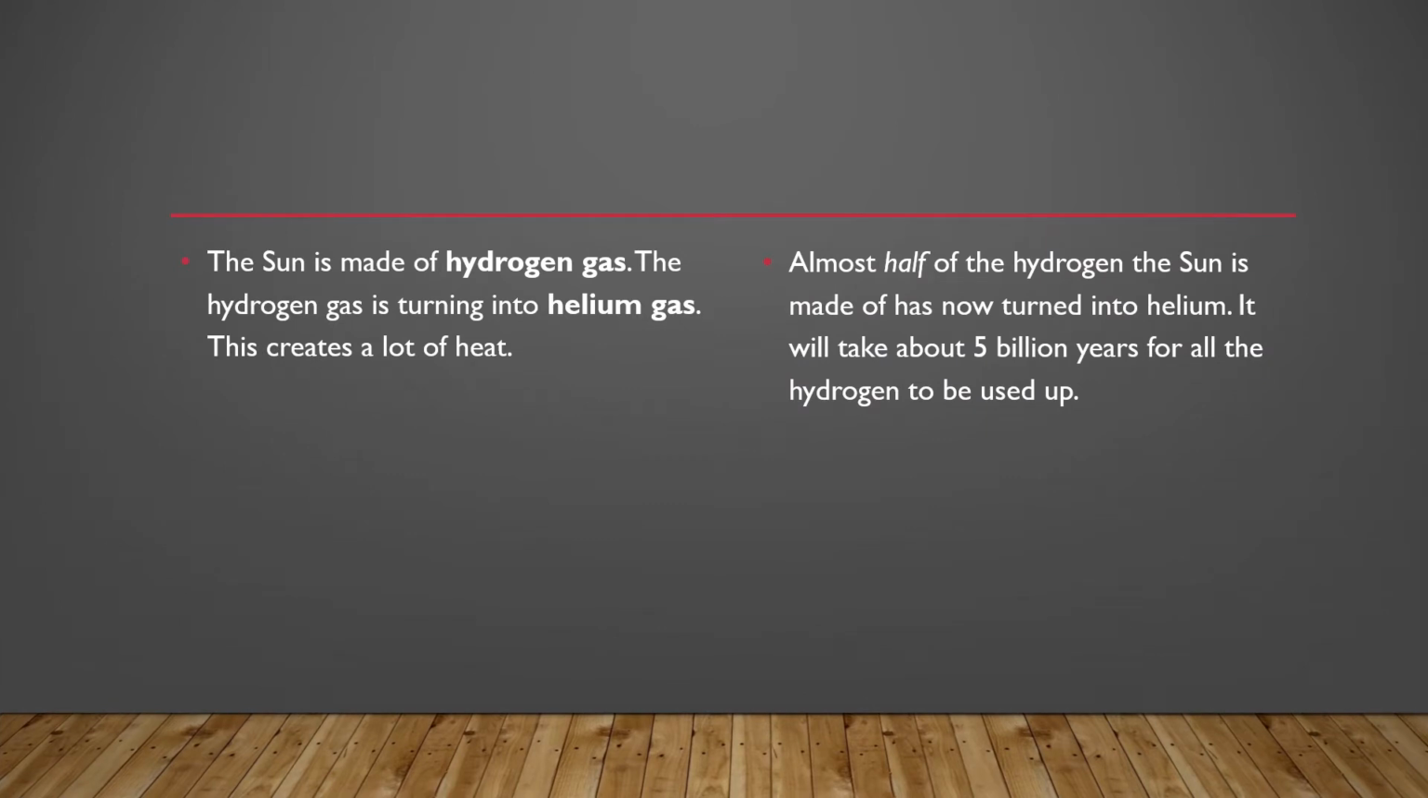The sun is made of hydrogen gas. The hydrogen gas is turned into helium gas. This is why the sun creates a lot of heat. As you know, helium gas is also very light. So the sun has lots of helium gas, so it can produce lots of heat for us. Almost half of the hydrogen in the sun has now turned into helium. It would take about 5 billion years for all the hydrogen to be used up.